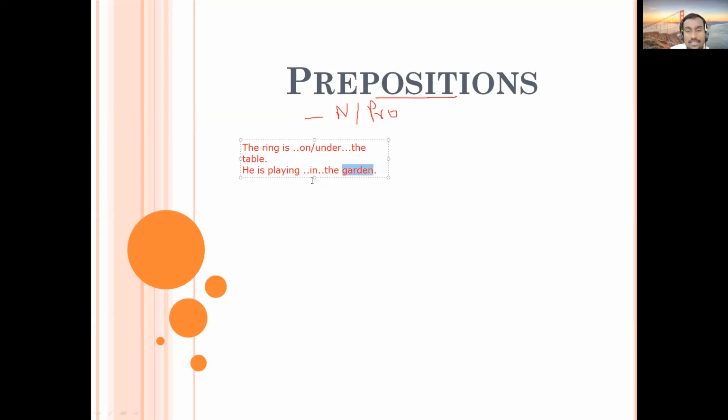Noun garden is connected because of the preposition in, and now we get meaningful sentences. So prepositions play a very important role when you use language, whether in oral form or written communication, but you should know how to use prepositions correctly. There are different meanings that a particular preposition conveys. It depends upon the sentence and the context in which you use these prepositions.